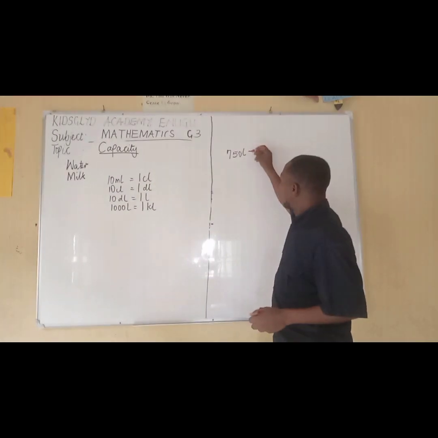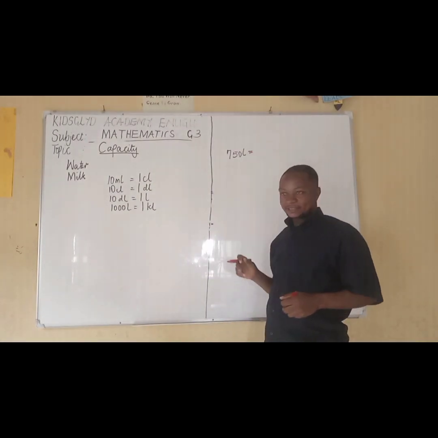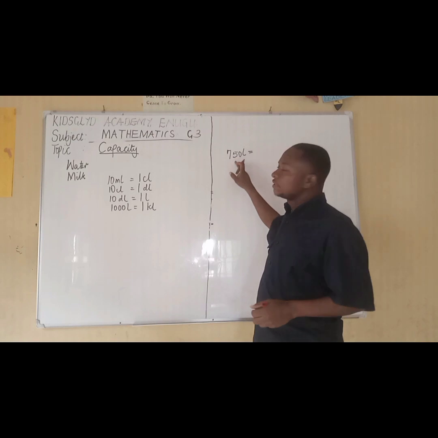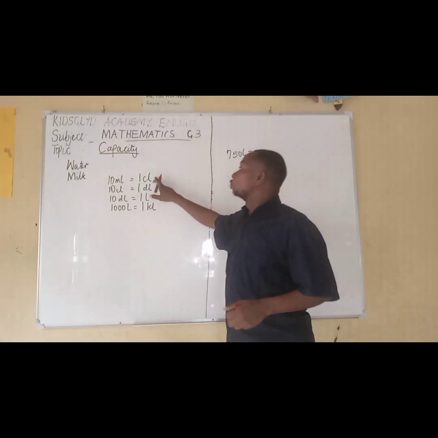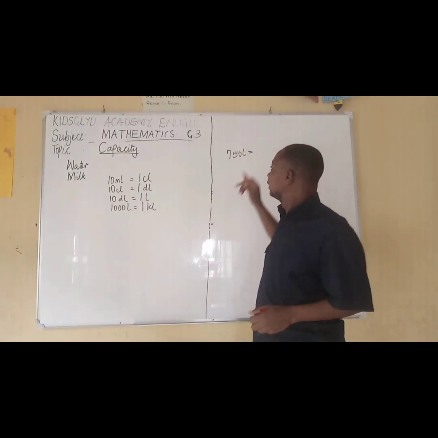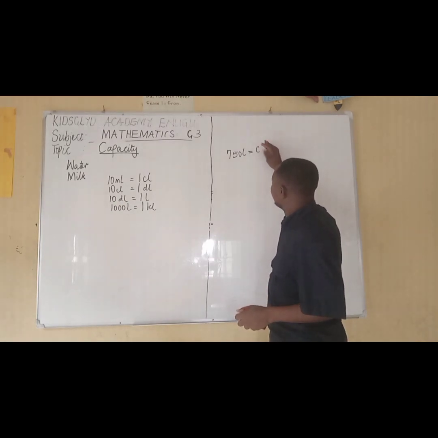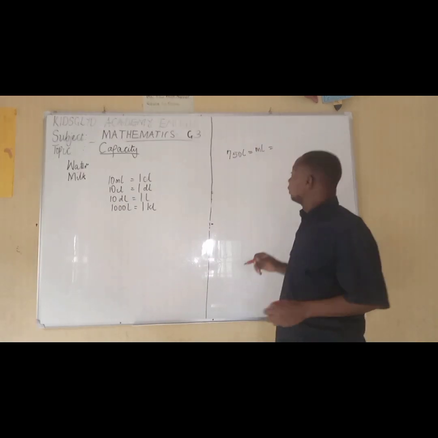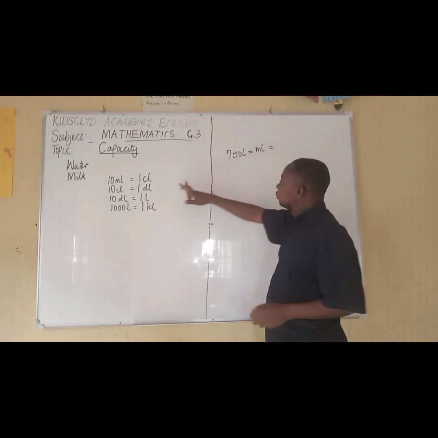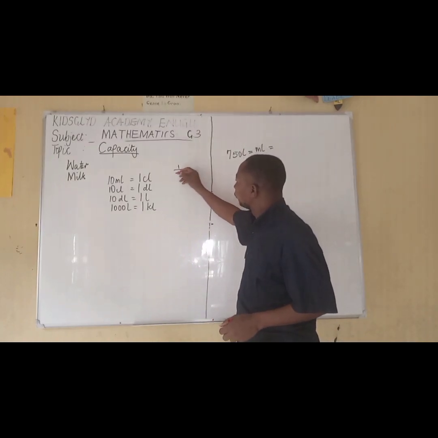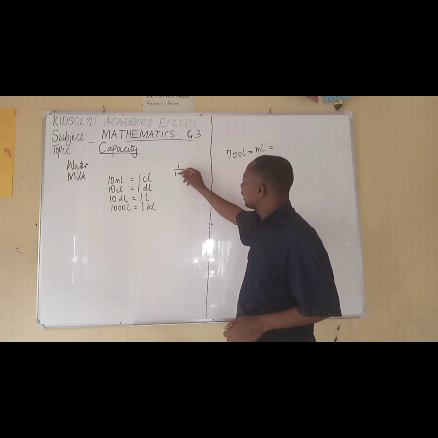Now, we might be asked to change these liters. How do we change these 750 liters to milliliters? That means we are changing it to milliliters. We all know, like I said earlier, that milliliters is like 1 over 1000.